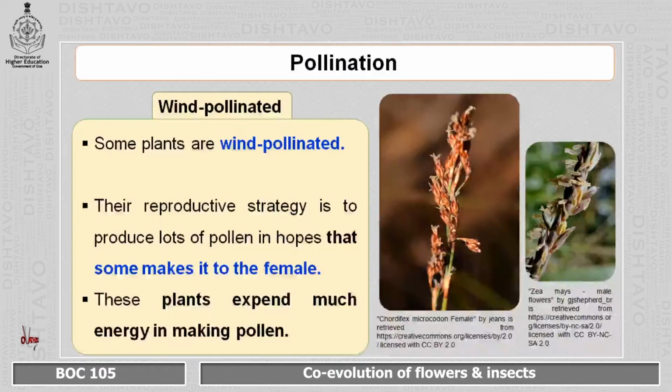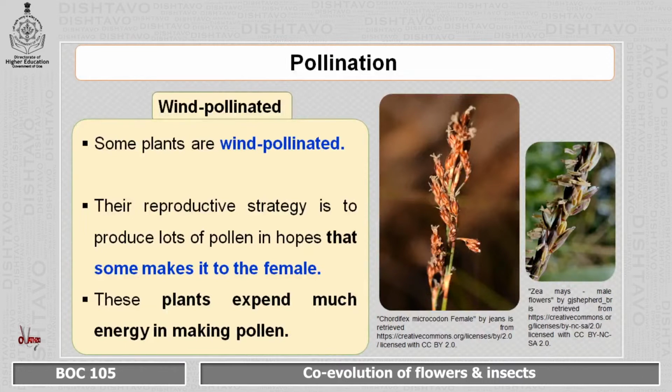Coming to pollination, before we get into the evolution of pollination, we must understand what exactly are the types of pollination. There are two types of pollination, that is wind pollination and insect pollination. In wind pollination, wind is involved to facilitate the pollination, and in order to do that, plants prepare a very high amount of pollen.